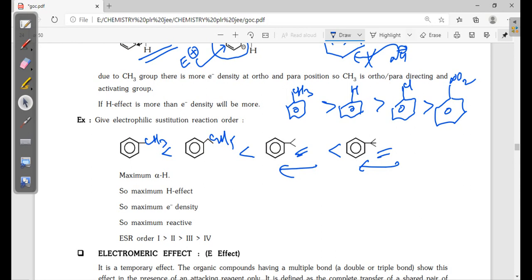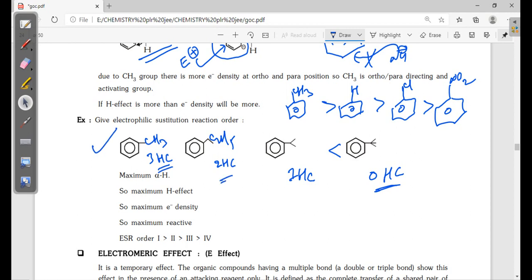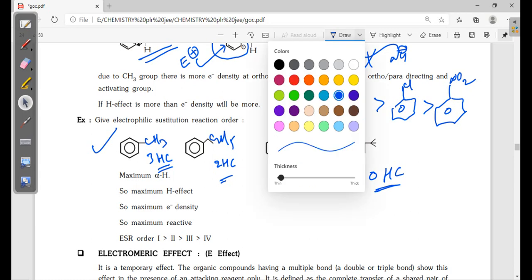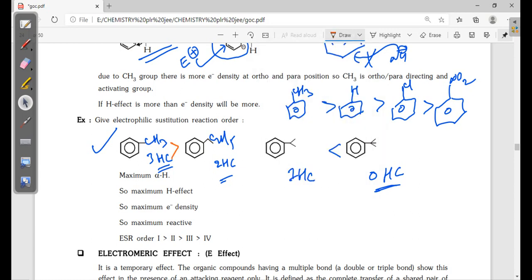Hyperconjugation we have to check here. In the inductive case it was the same, but in hyperconjugation, here 3 hyperconjugations are there, here only 2, here only 1, and here 0. So with 3 hyperconjugations it is highly reactive. The order will come like this.